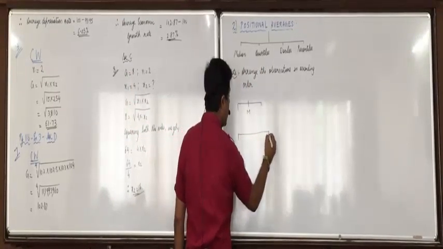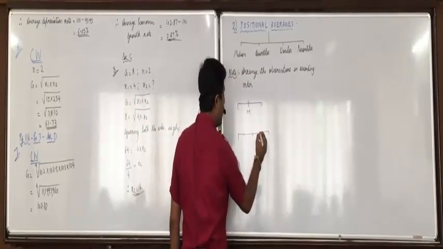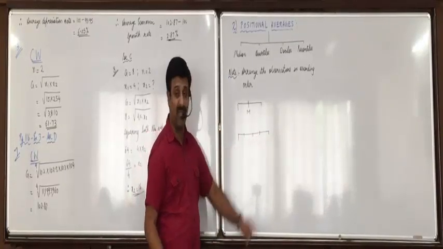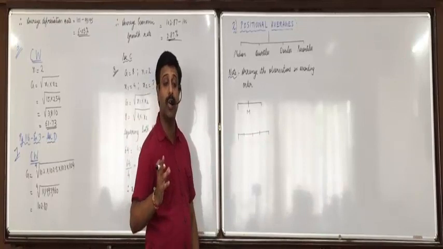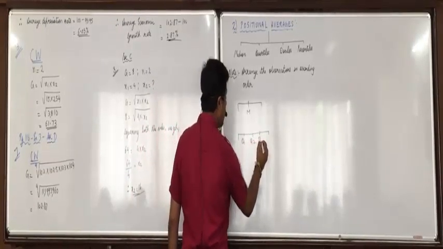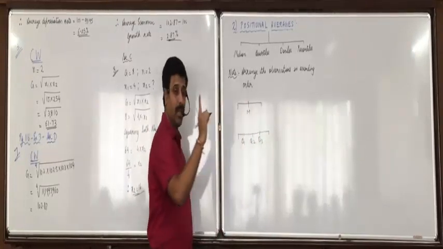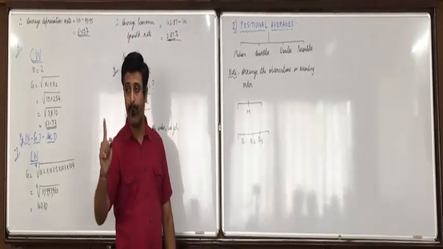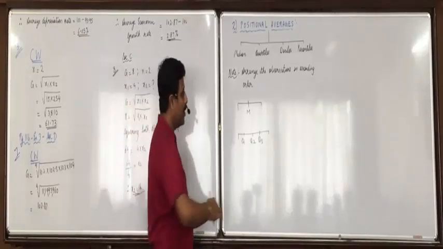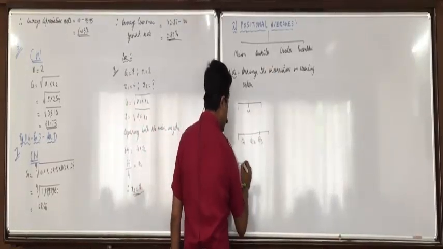Quartiles means it divides in 4 equal parts. 1, 2, 3, 4. 4 equal parts. Therefore, it is called quartiles. Q1, Q2, Q3. 2 parts but only 1 median. 4 parts but 3 quartiles. Q1, Q2 and Q3. Deciles divide in 10 parts.